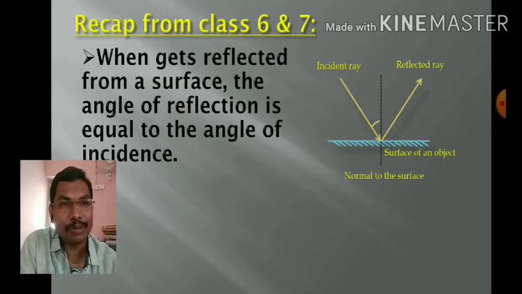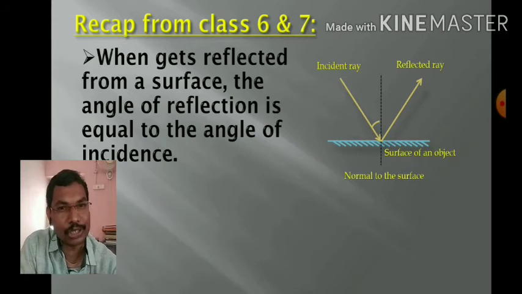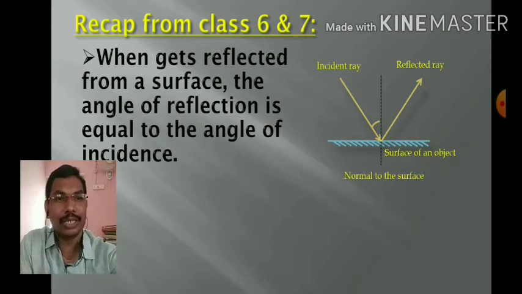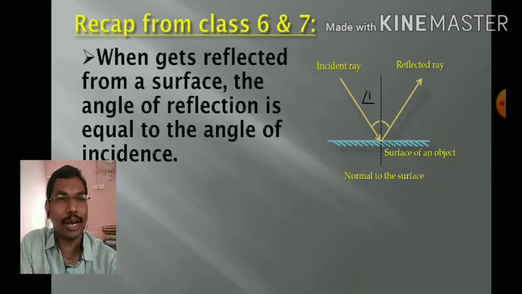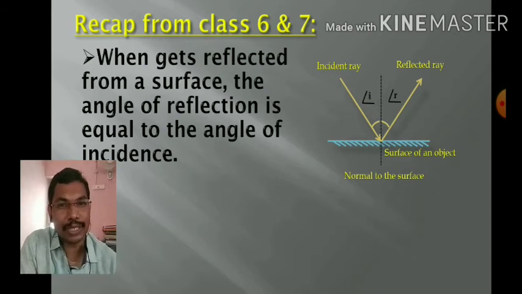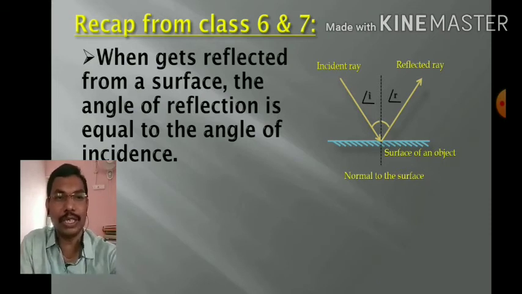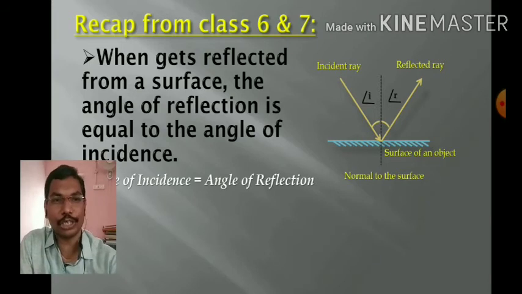The angle between the normal and the incident ray is called the angle of incidence, angle I. The angle between the normal and the reflected ray is called the angle of reflection, angle R. According to the first law of reflection, angle I is always equal to angle R, that is, the angle of incidence is equal to the angle of reflection.